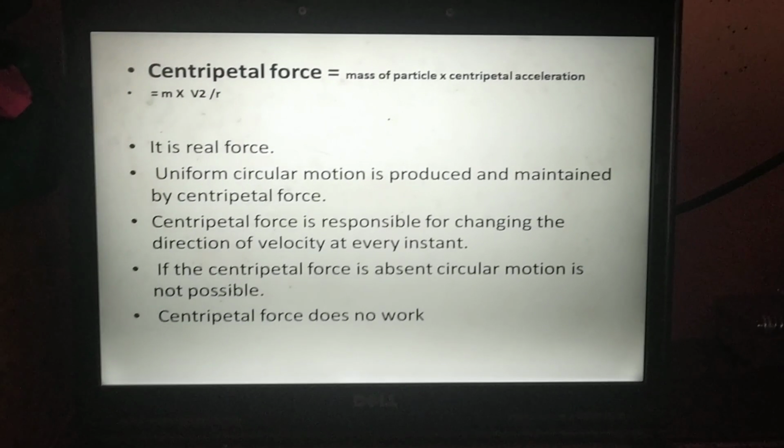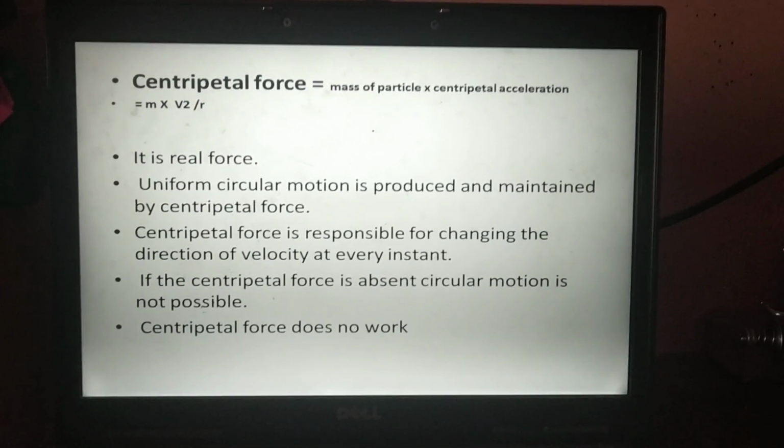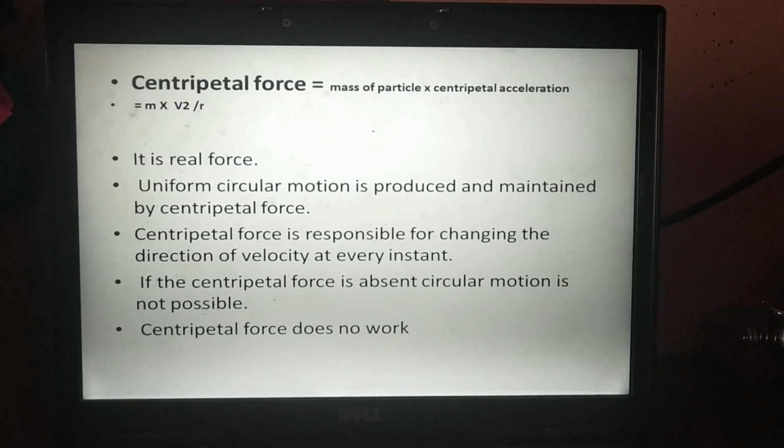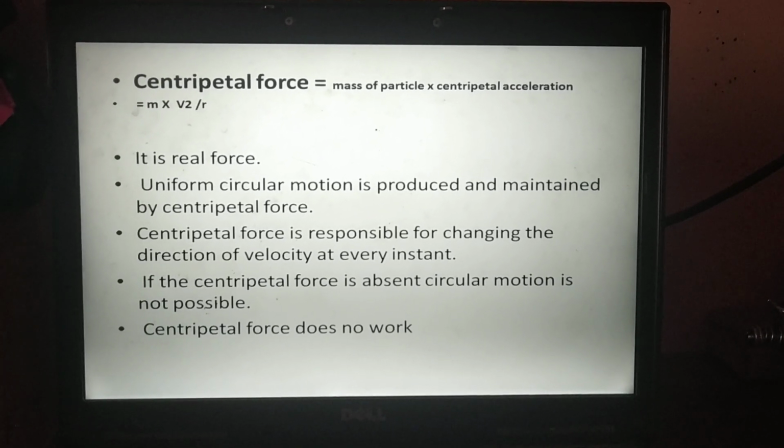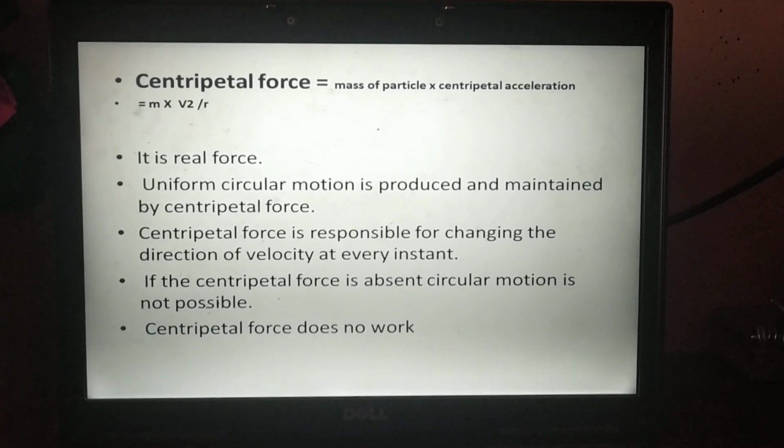The formula for centripetal force is mass into centripetal acceleration. So that is m into v square upon r.